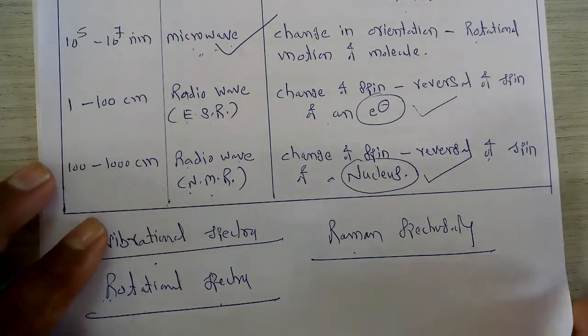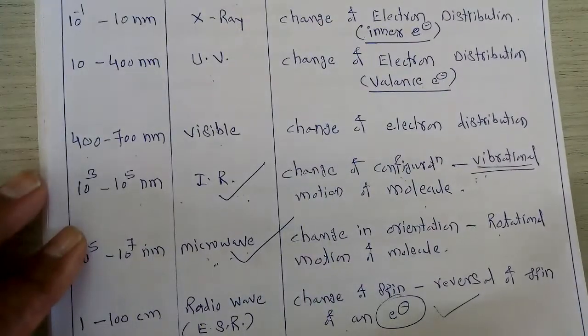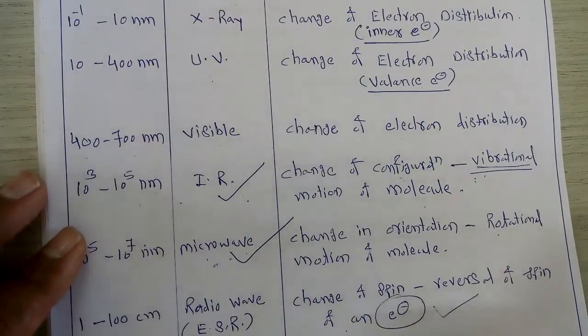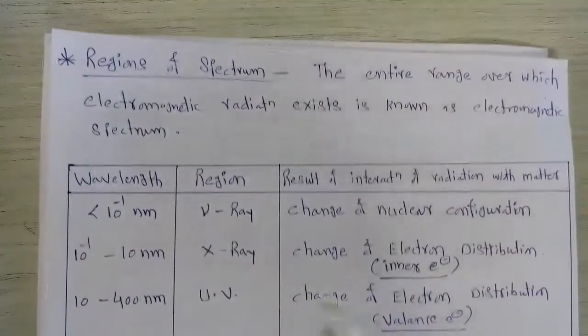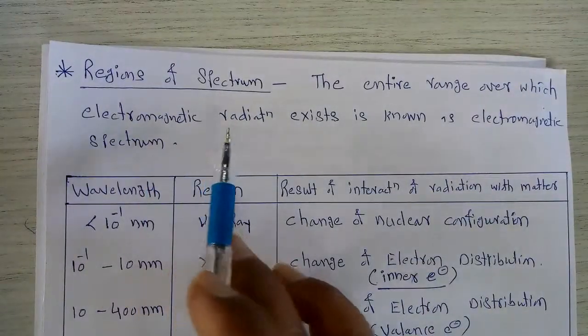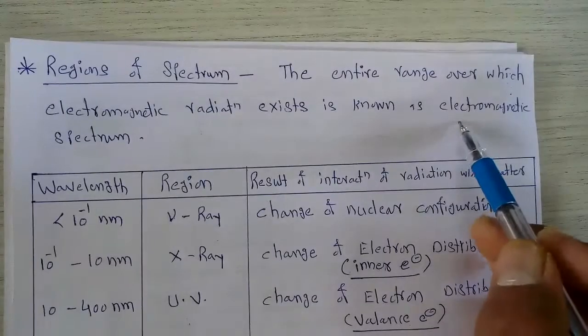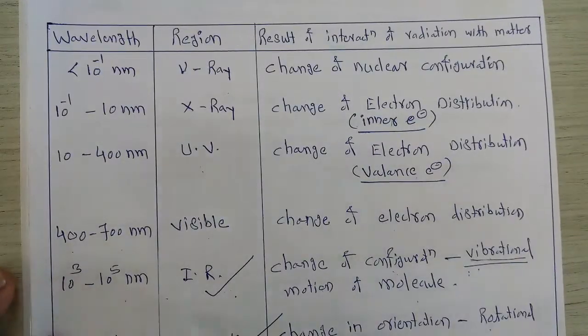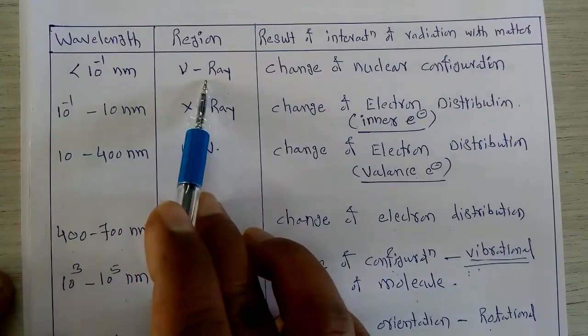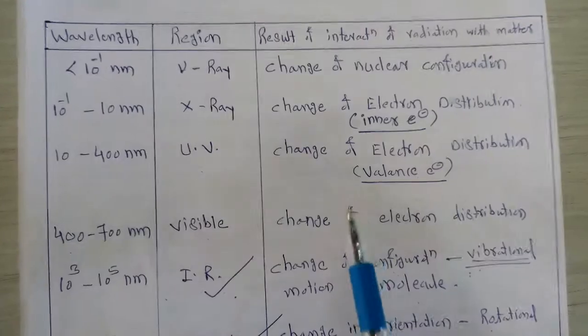In the next lecture, we will start with microwave spectroscopy in detail. In this current lecture, we discussed what is meant by the regions of a spectrum, what is meant by the electromagnetic spectrum, and the different regions over which these radiations can be obtained in terms of their wavelength, and their interactions with matter.